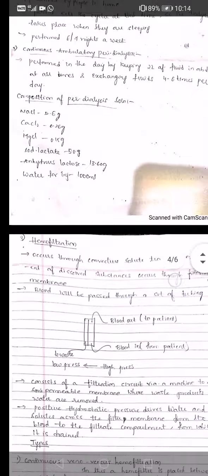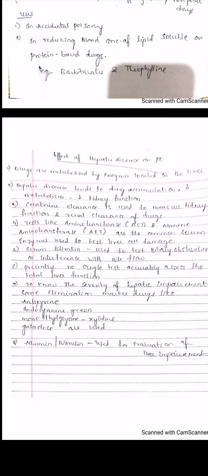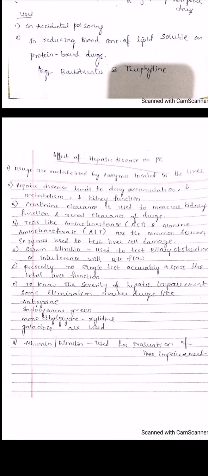The last topic in your unit is the effect of hepatic disease on pharmacokinetics. When a person is suffering from any hepatic disease, there will automatically be a change in your PK parameters, that is, your ADME processes. When a person is in any diseased condition, your PK parameters will change.